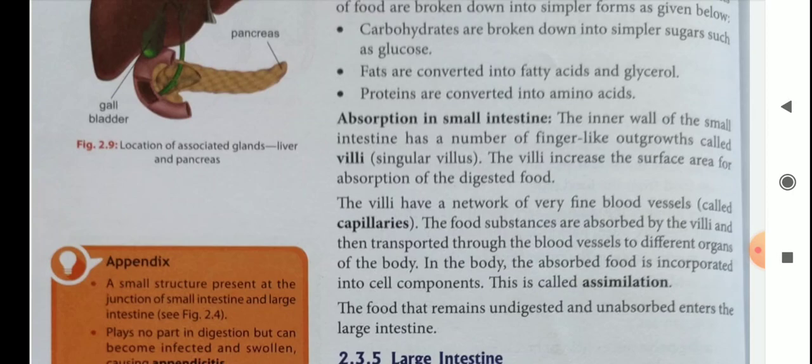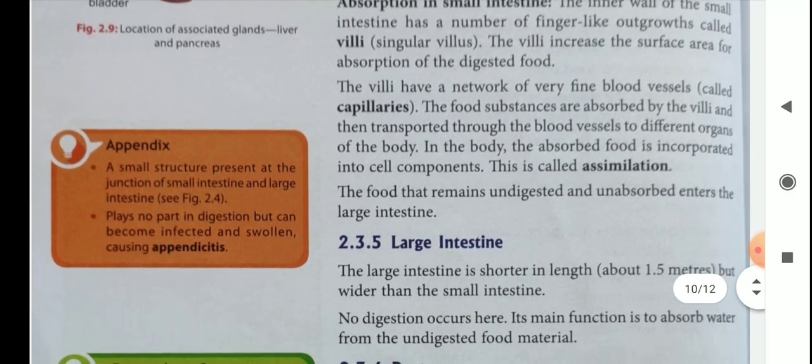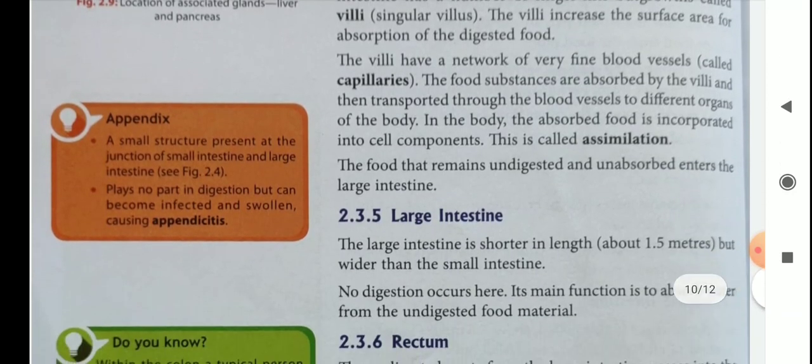This is called assimilation. The food that remains undigested and unabsorbed enters the large intestine. So, in the large intestine, the undigested food is deposited.